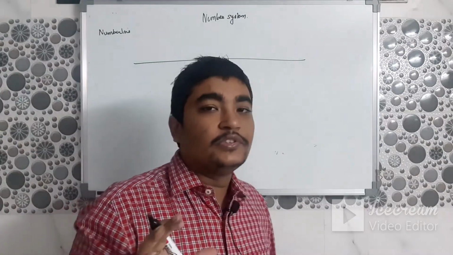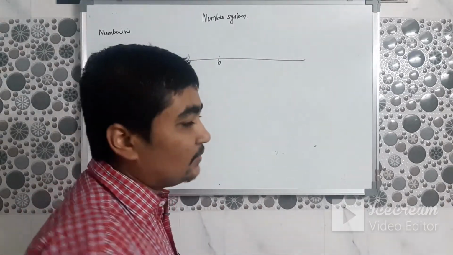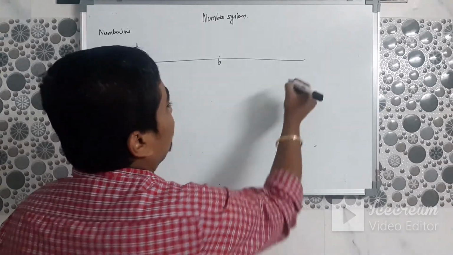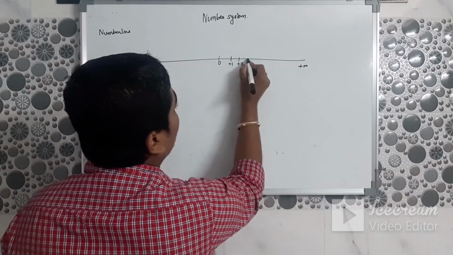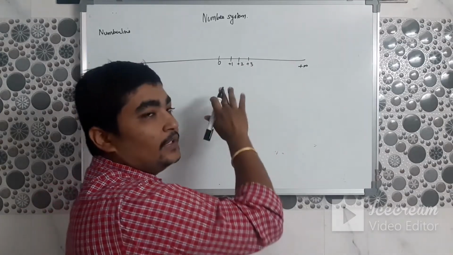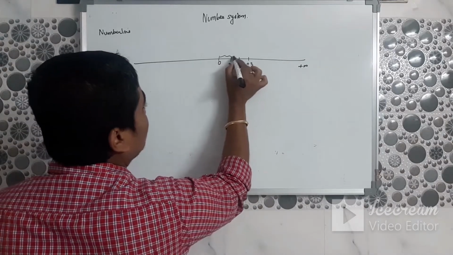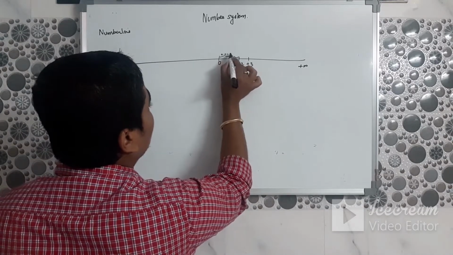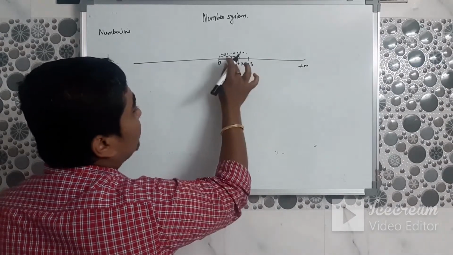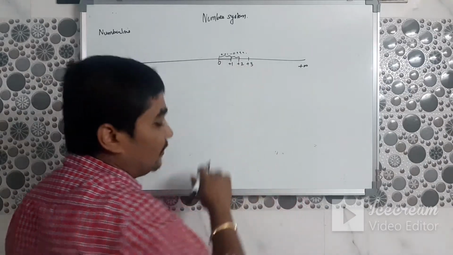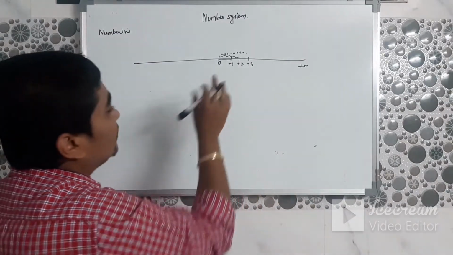The number line starts with 0, and as we go towards the positive side we reach the positive numbers, and at last we reach positive infinity. +1, +2 or +3. I am only representing integers at this point. You could also get decimals in these areas. The decimals from 0.01 up to 0.9999 are in this area. Similarly, you can represent any number here: decimals, integers, whole numbers, natural numbers are present on this number line.